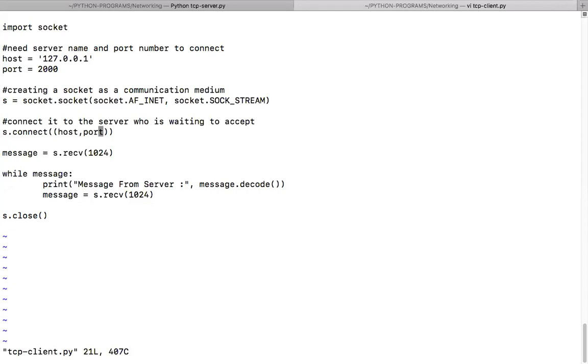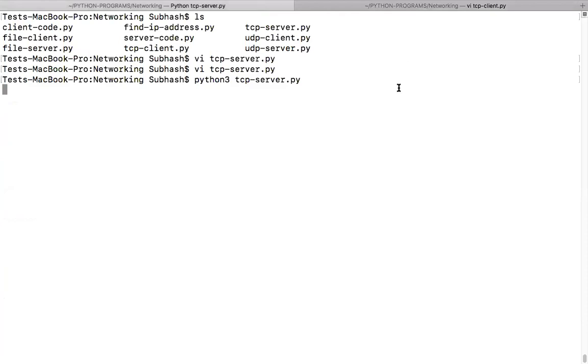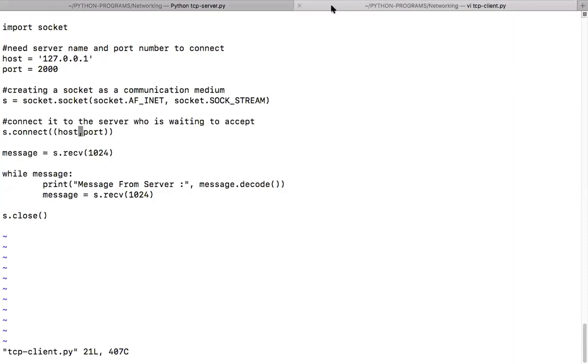The moment I connect to it, the server will accept it and then send a message, something like, hello buddy, thanks for connecting. That message would be received using the receive function. 1024 indicates how many bytes I can receive at a time. The socket will receive it, store it in message, and I will print the message from server. The incoming message is in binary format, so using the decode function I will put it into text format and print it.